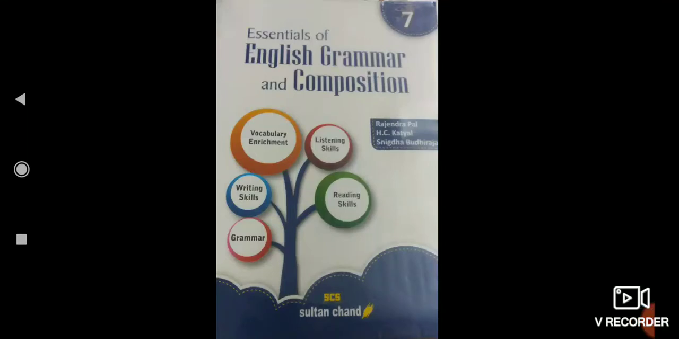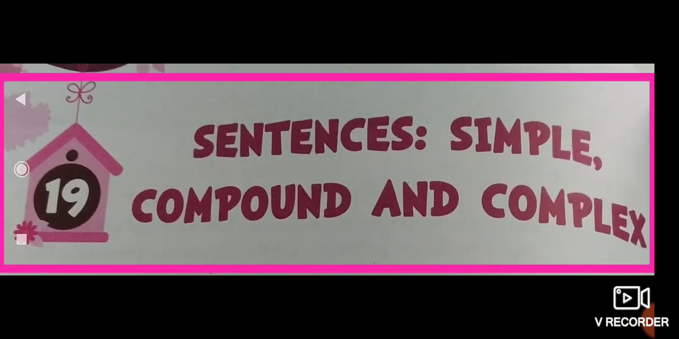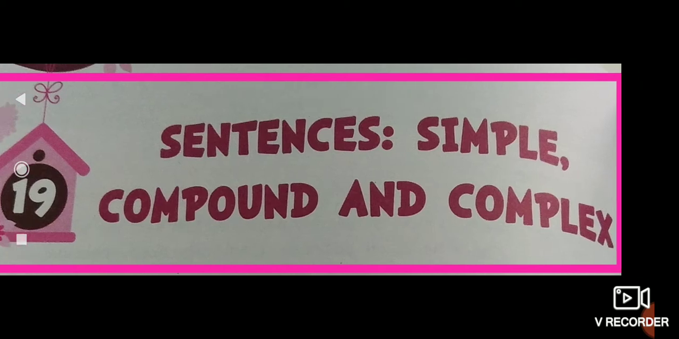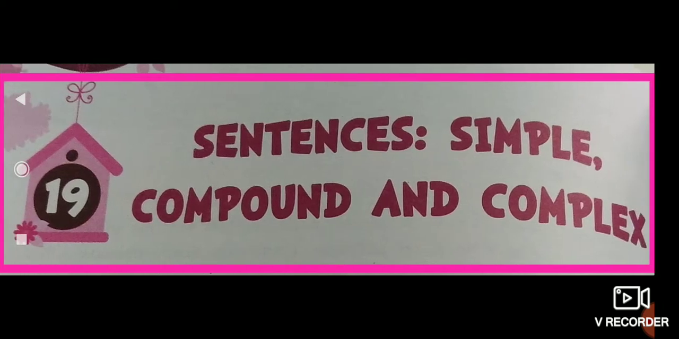Good morning, dear students. Today we will discuss chapter number 19 of our English grammar book, and the name of the chapter is Sentences: Simple, Compound, and Complex. If you remember, in chapter number 1 also we discussed kinds of sentences that are assertive, imperative, exclamatory, and interrogative. That was a classification of sentences based upon their expression, meaning what do they express? Today we will learn the kinds of sentences based upon their structure.